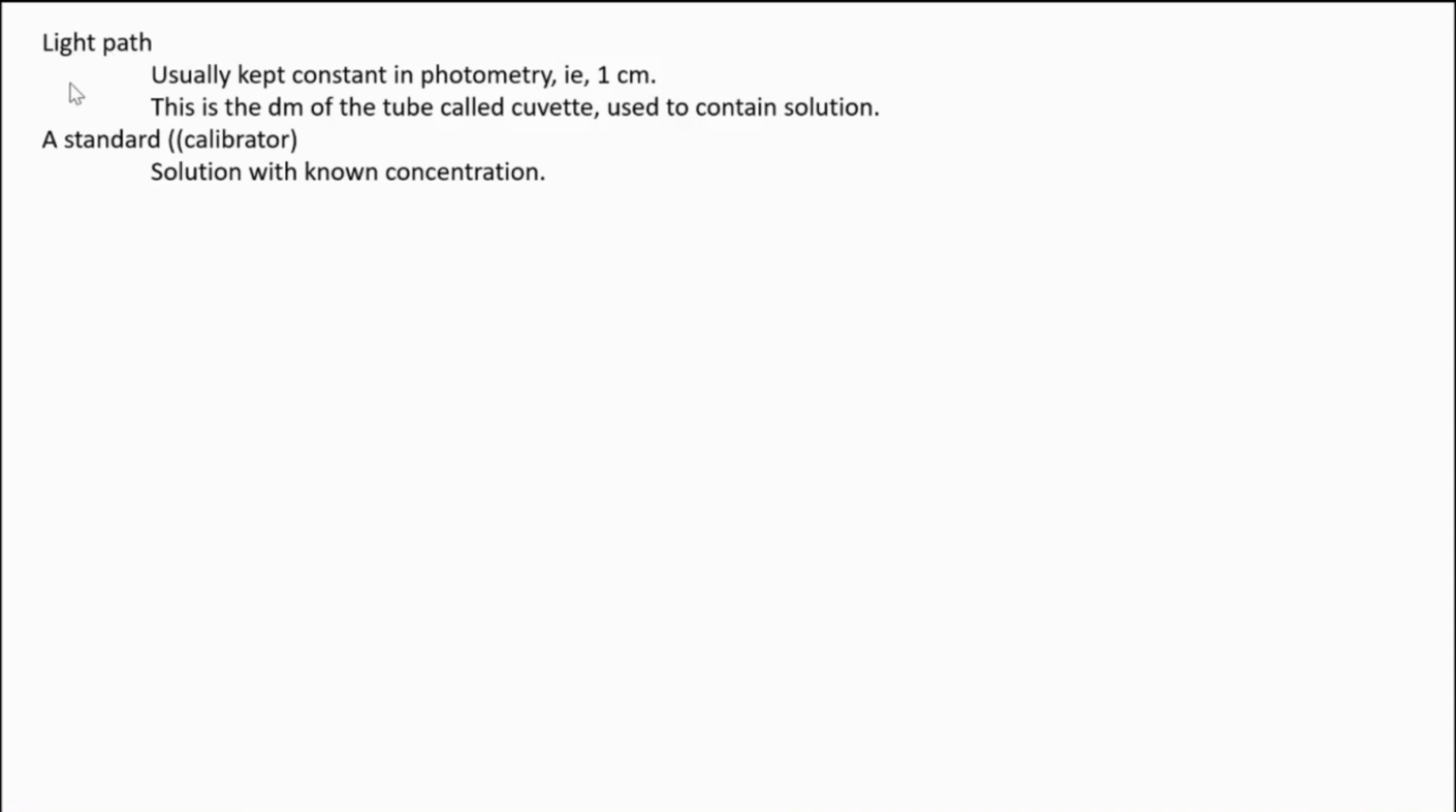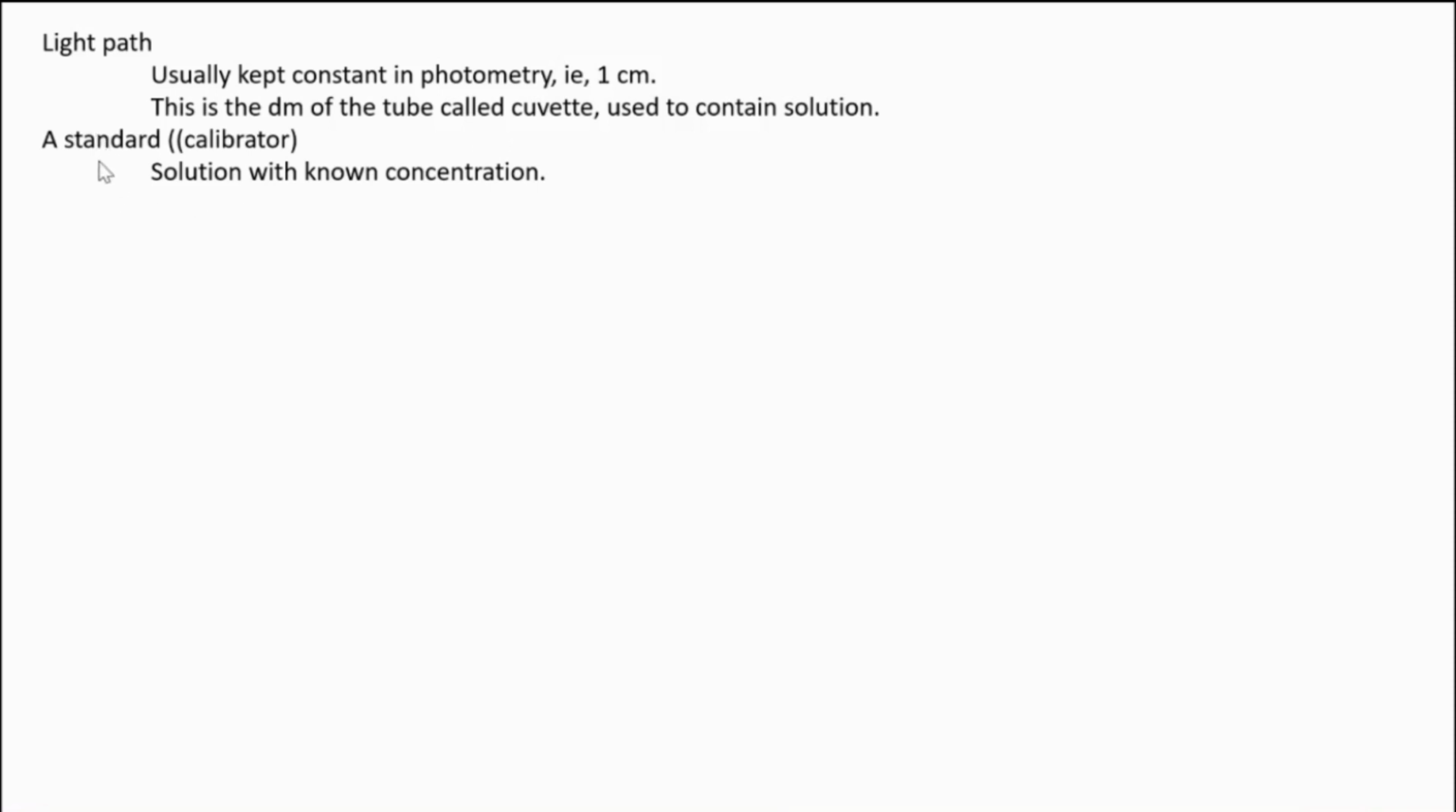Another term we have to understand is light path. Usually it is kept constant in photometry, about 1 centimeter. Light path means the width, the thickness of the container where we are filling the solution. In photometry, special containers are there to hold the solution. Its name is cuvette and its width is 1 centimeter.